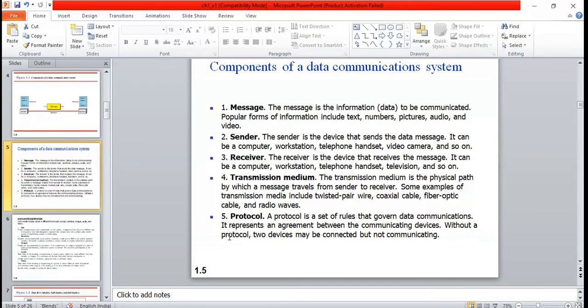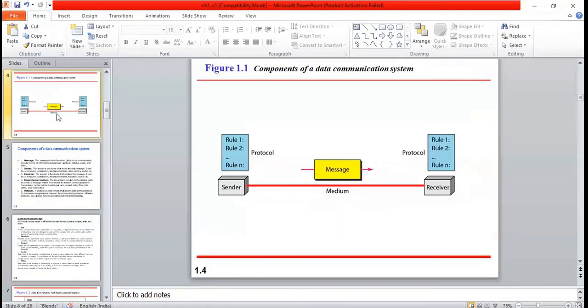Without a protocol, two devices may be connected but not communicating. Understand? Without a protocol, through this wire or physical path, you can just connect the devices, but the devices cannot communicate. The actual communication takes place with the help of these protocols. Without protocol, communication is not possible.